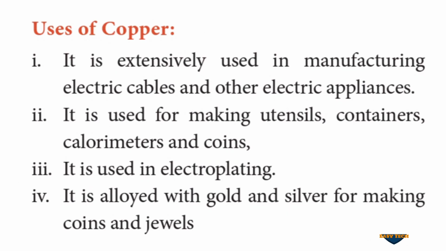Next we move on to the uses of copper. It is extensively used in the manufacture of electrical cables and other electrical appliances. In electrical appliances they use copper coil for the conduction of electricity. It is used for making utensils, vessels, containers, calorimeters and coins. Copper coins were once used as rupees. It is used in electroplating. It is alloyed with gold and silver for making coins and jewels.